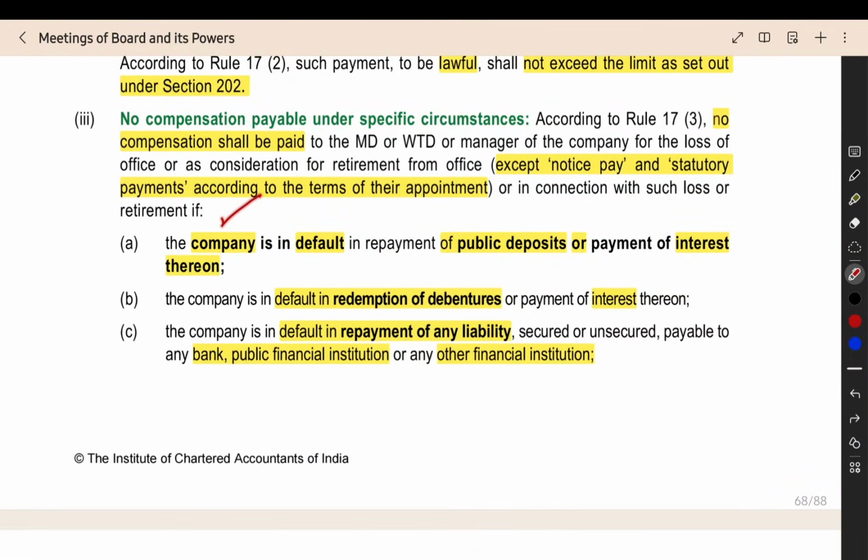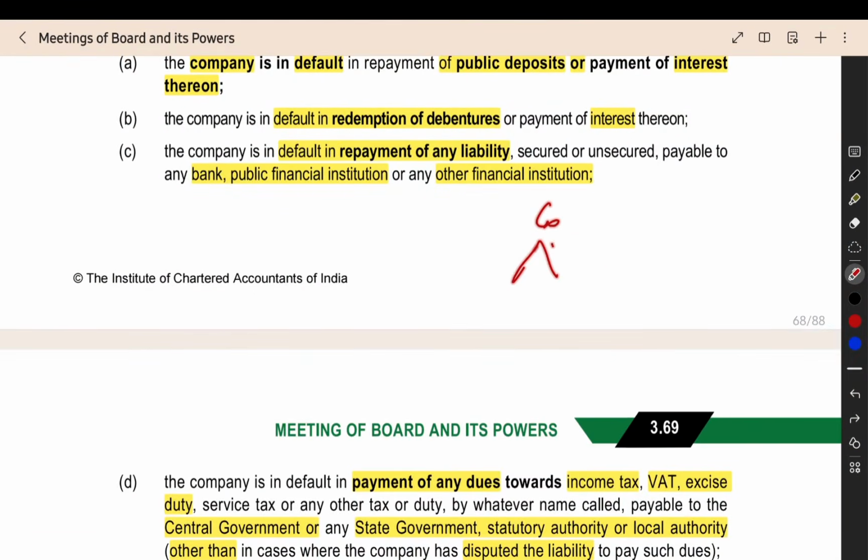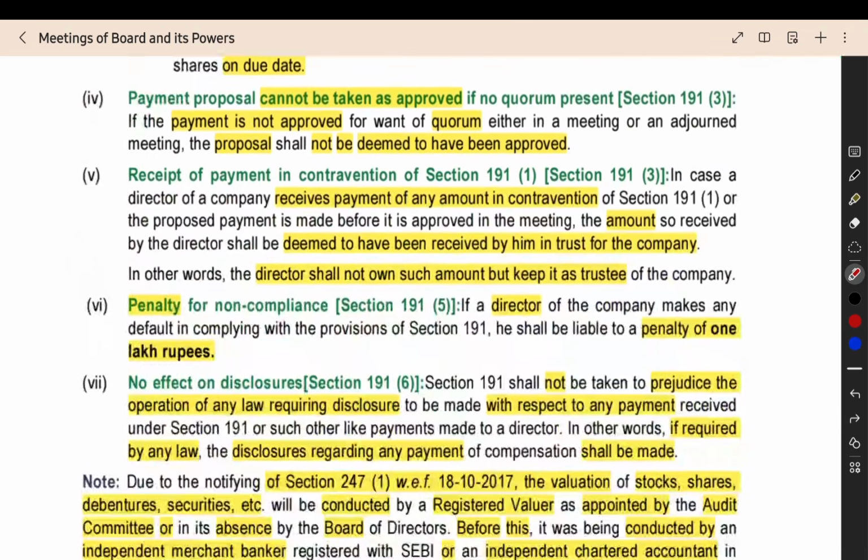Here the company means the main company, the company whose control, property or division we are transferring. If the main company is a defaulting company, then this payment will not be allowed.